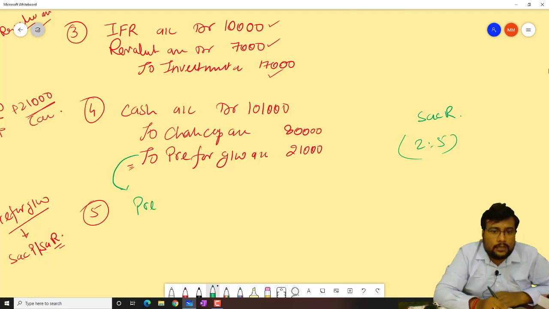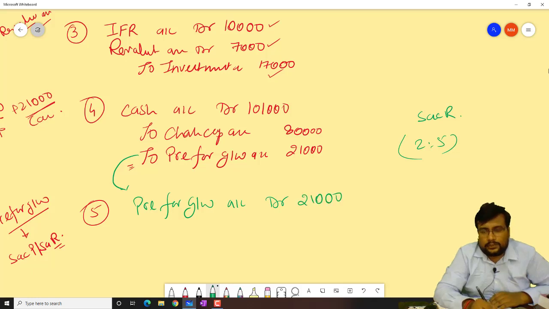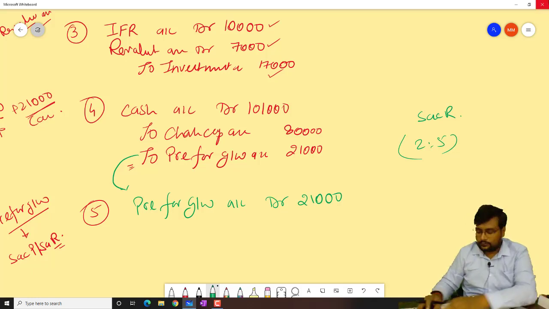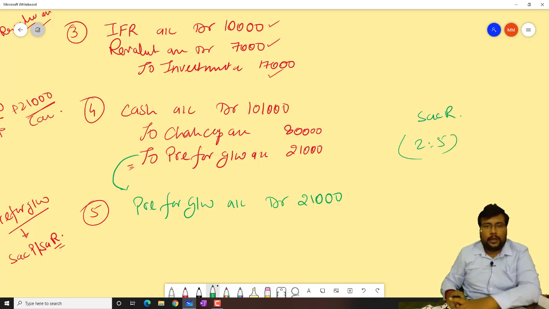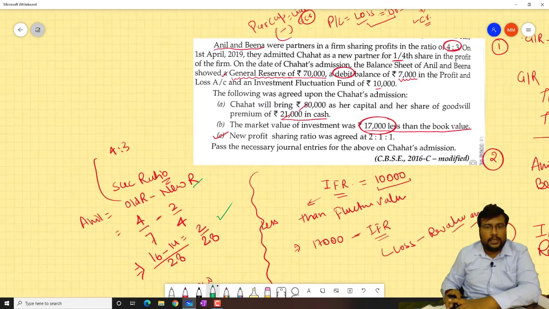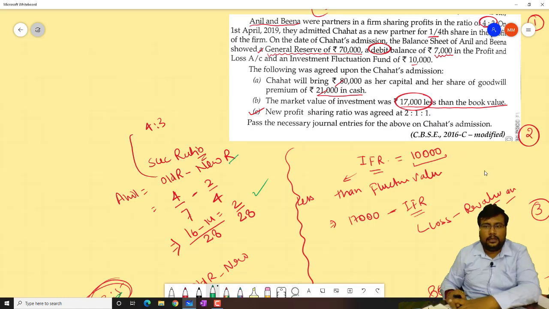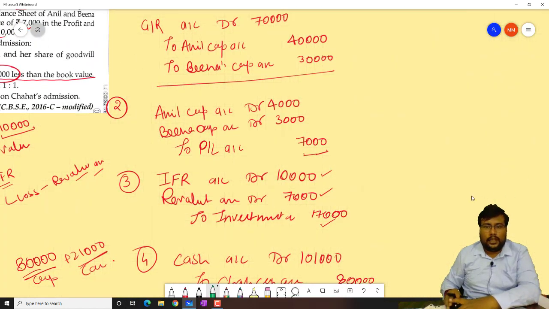It will be premium for goodwill account debit 21,000. This 21,000 will be shared between whom, beta? We have two partners, and the partners' names are Anil and Bina.